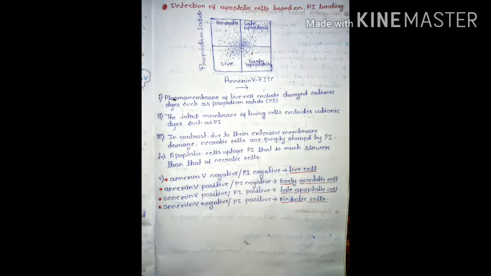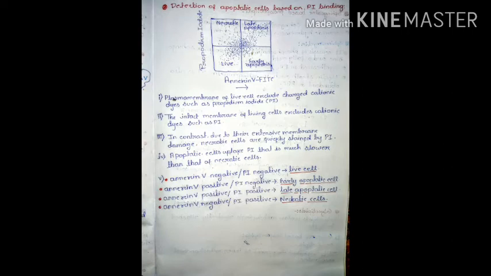So it is not a programmed death. In case of apoptosis, the apoptosis is a programmed cell death, but necrosis is not programmed. Any type of trauma, infection or other external harmful factor such as toxin can lead a cell into necrosis.